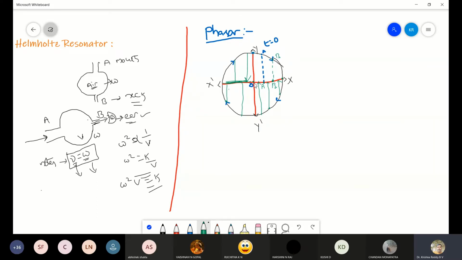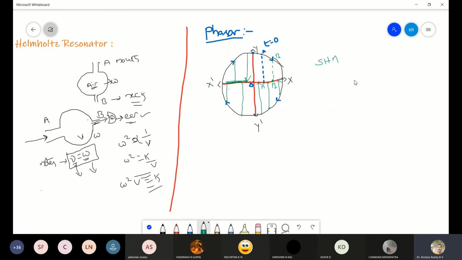So in this way we can say the uniform circular motion of a particle along the circumference of a circle is similar to the simple harmonic motion.